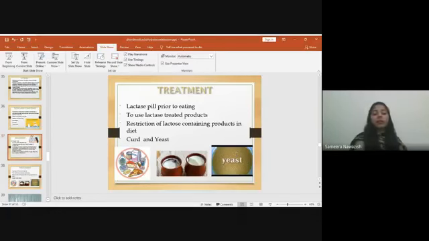Restricting lactose in the diet causes deficiency of certain nutrients, especially calcium, magnesium, and vitamin D. So it would be better to take lactase in the form of pills. Lactase pills are easily available in 5 gram, 10 gram strengths, depending upon the requirement of the patient. These pills can be introduced.